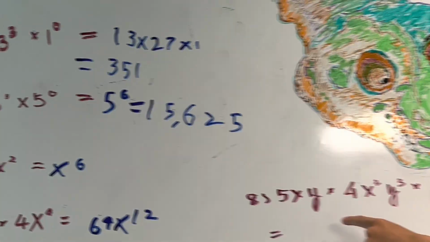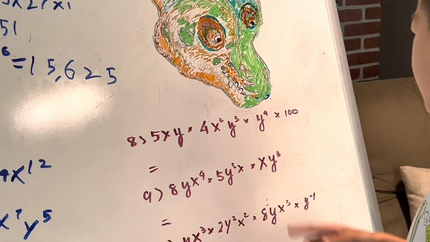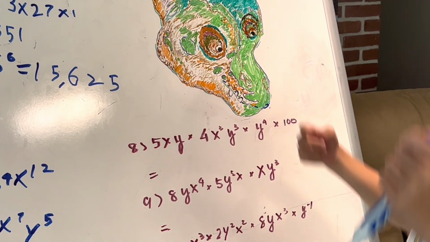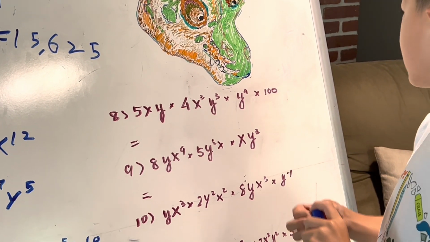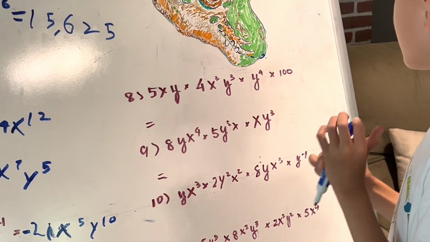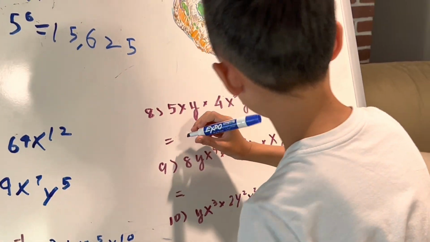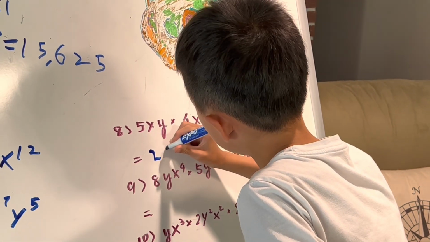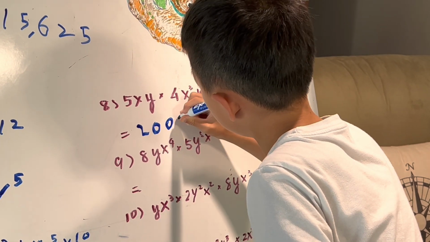So number 8. I'm going to do 5 times 4 equals 20, times 100. When you do times 100, like any number with 1 and zeros, you just add the amount of zeros that number has. So 20, add 2 zeros, 2,000. So that's a big number. So 2,000, 3 zeros.